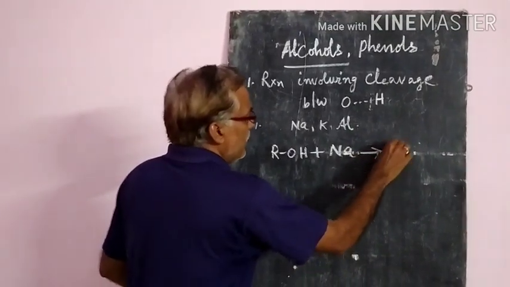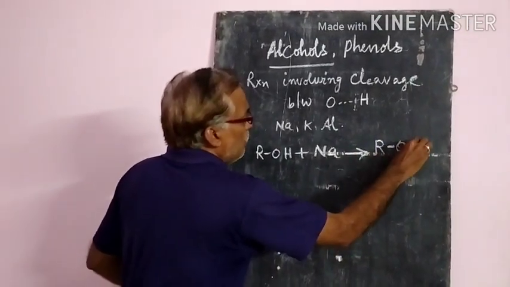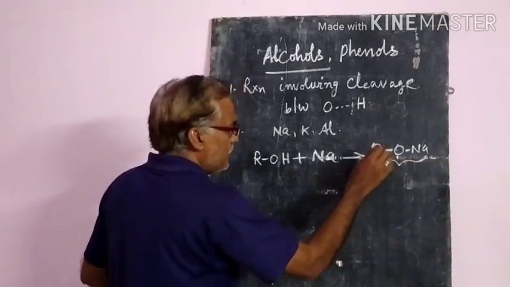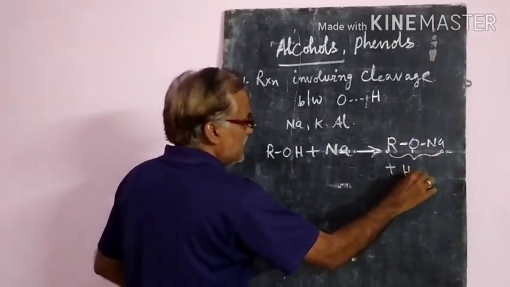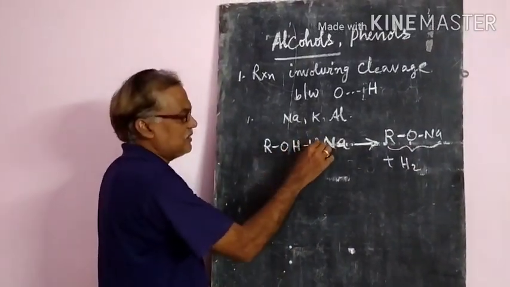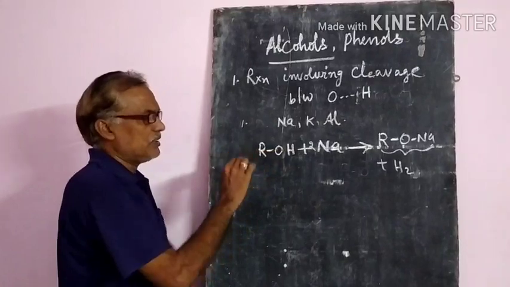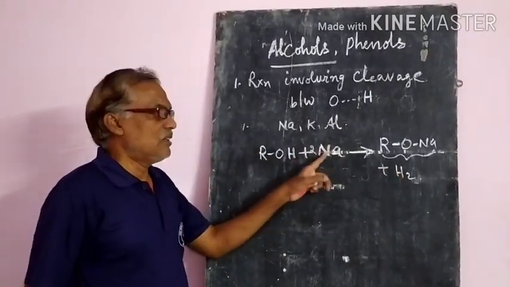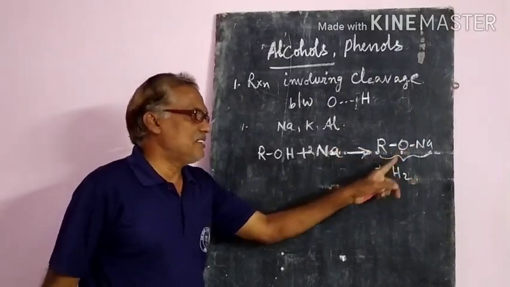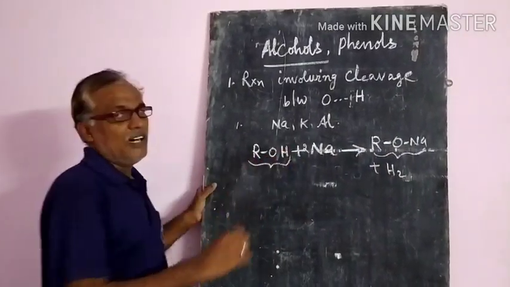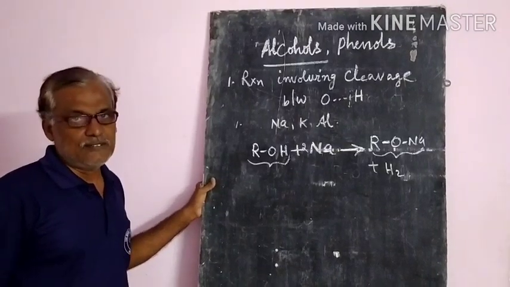They give RONa, that means sodium alkoxide, plus hydrogen gas. Since they release hydrogen gas, we can say that alcohols show acidic nature.